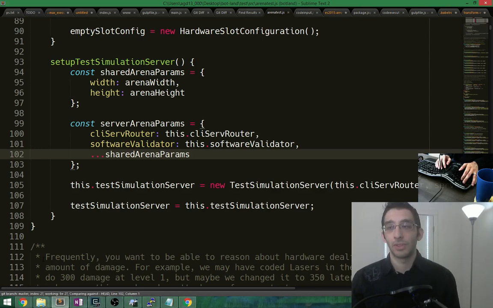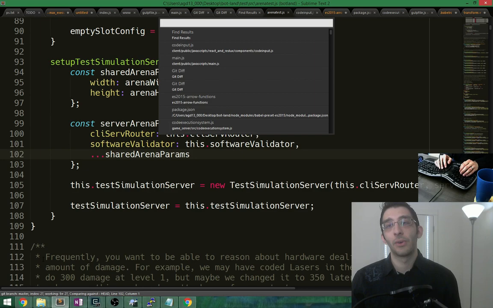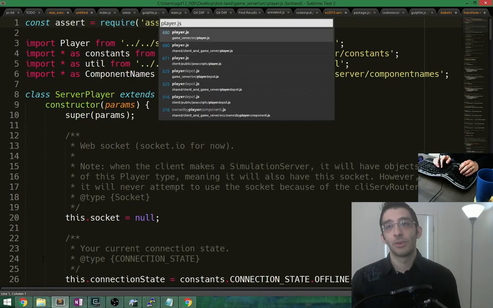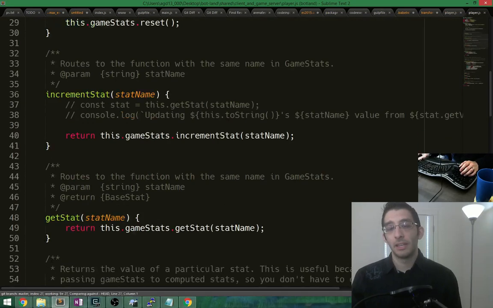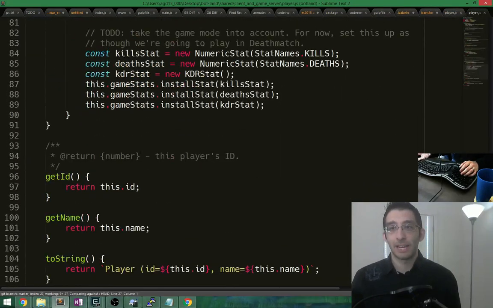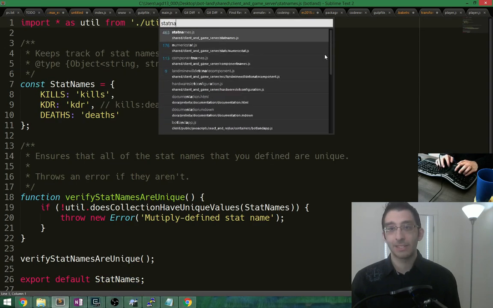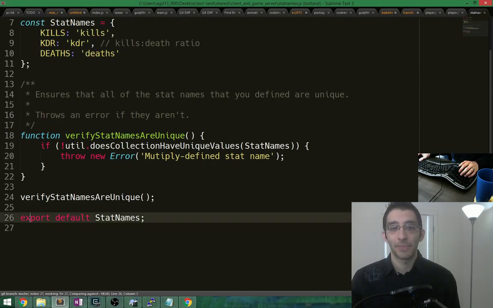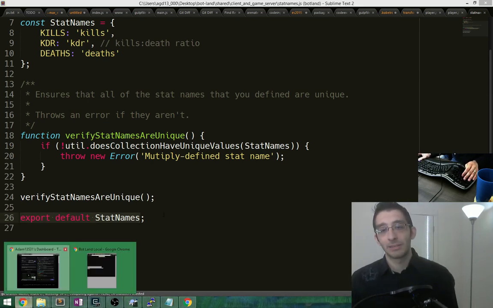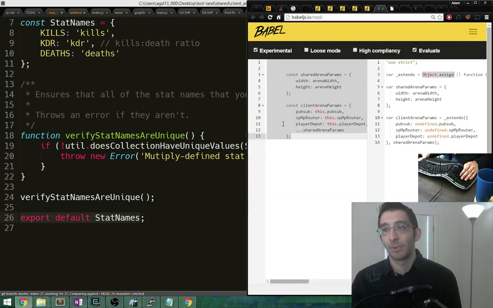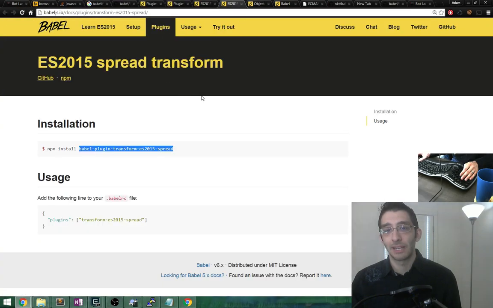I don't think CommonJS is correct. Like, I know what's happening. So, it's really tedious. In player, we set up stats. StatNames has a default which has everything in it. And that's because in the statNames class, I did this. Export default statNames. Now that Babel's on a plugin system, this is not the correct type of import. I just don't know what to do instead.